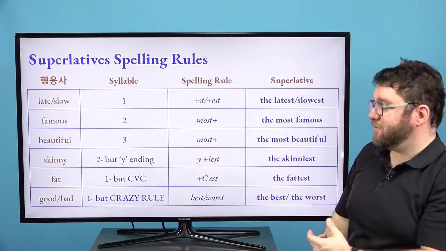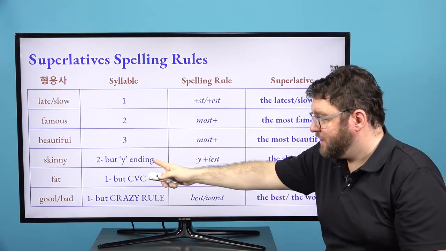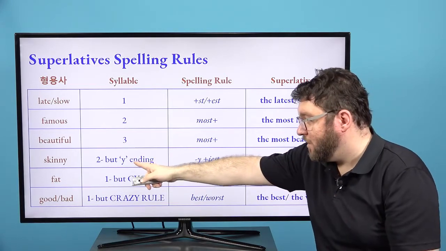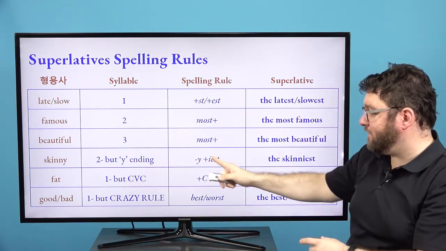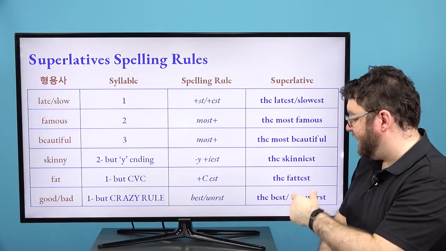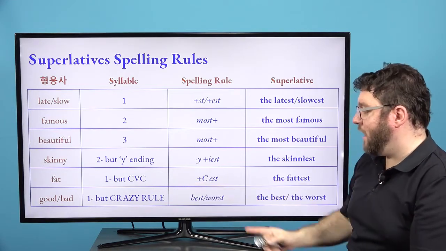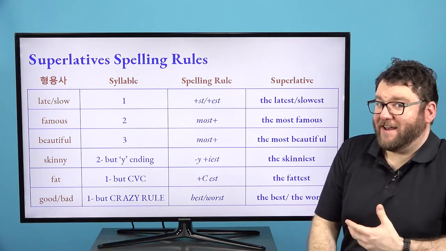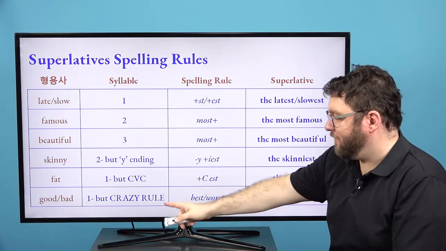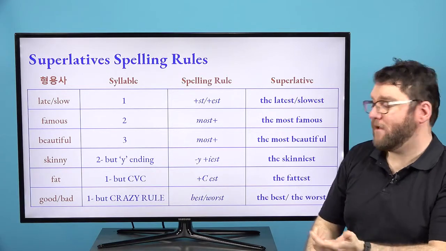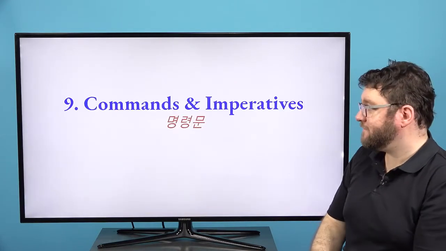I am the most beautiful, because 3 syllables. Skinny is 2 syllables, but y ending, so minus y plus iest. She is the skinniest in the class. And same, the consonant, vowel, consonant. I am the fattest. And good, bad, we have our crazy rules. I am the best, or I am the worst in the class.